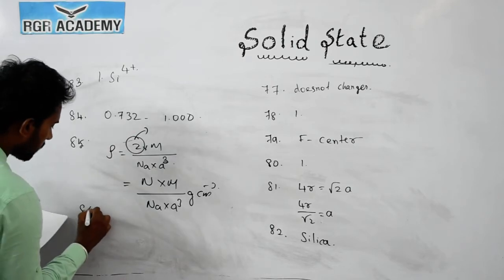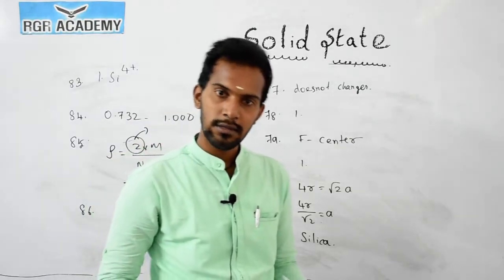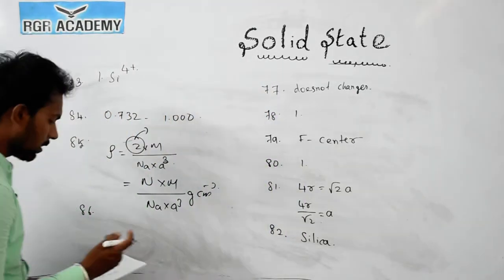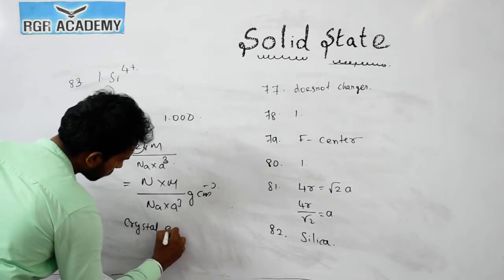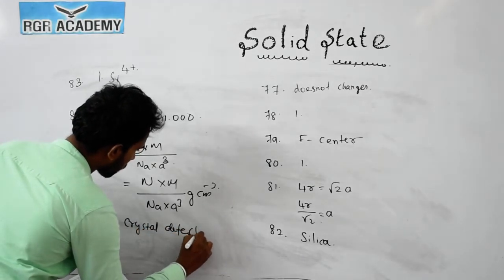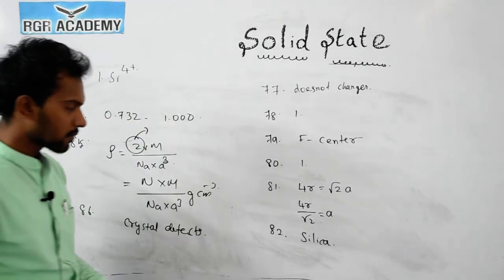Now question number 86. Frenkel and Schottky defects are crystal defects. Now question number 87.